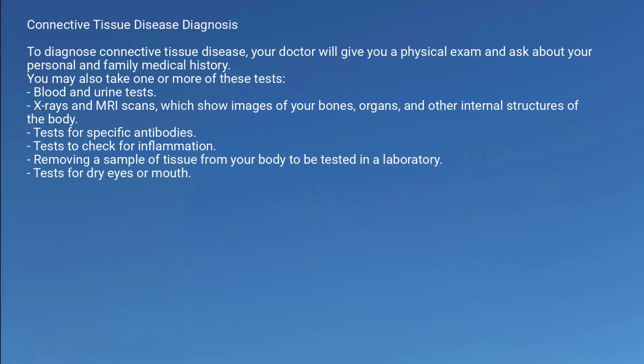Connective tissue disease diagnosis. To diagnose connective tissue disease, your doctor will give you a physical exam and ask about your personal and family medical history. You may also take one or more of these tests: blood and urine tests, X-rays and MRI scans, which show images of your bones, organs, and other internal structures of the body, tests for specific antibodies, tests to check for inflammation, removing a sample of tissue from your body to be tested in a laboratory, tests for dry eyes or mouth.